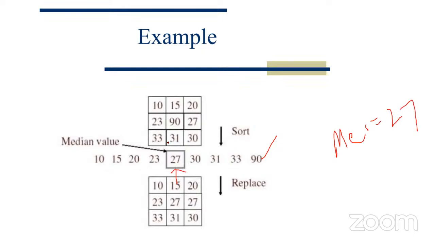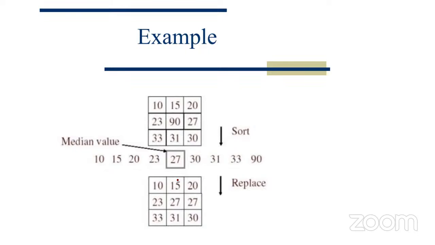Now after finding the median, what is the central pixel here? In this 3x3 submatrix it is 90. So this 90 is replaced by 27. That means the median value is 27 and the central pixel is replaced by 27. Now we can see here 27 is very close to the neighboring values, that means the surrounding pixels. But 90 is very high when compared to the surrounding values. So that's why noise is reduced. When compared to the original image, in the resultant matrix we reduced the noise. So this is a simple example of how to apply the median filter.